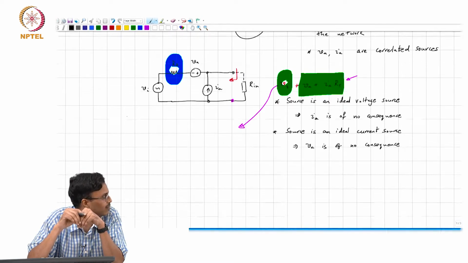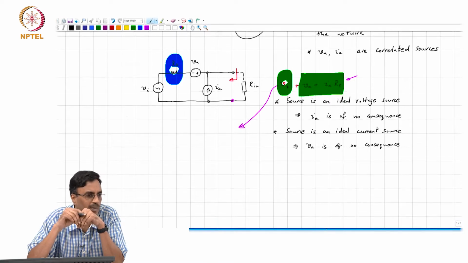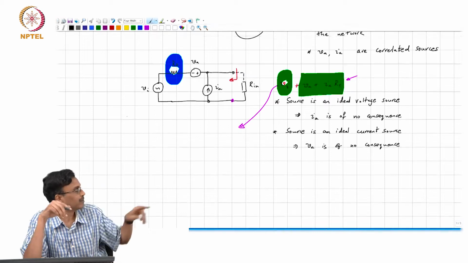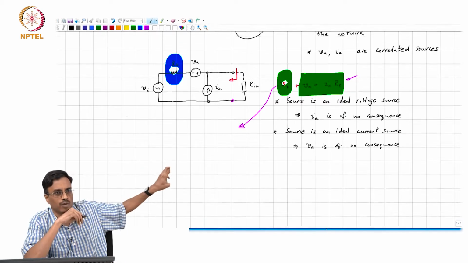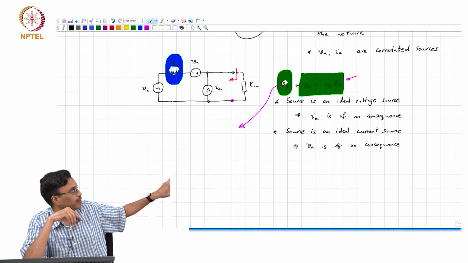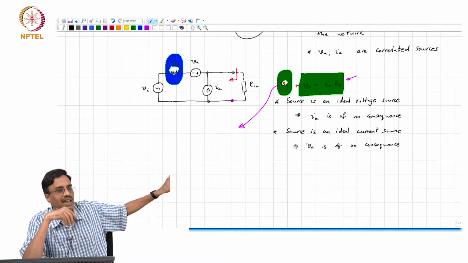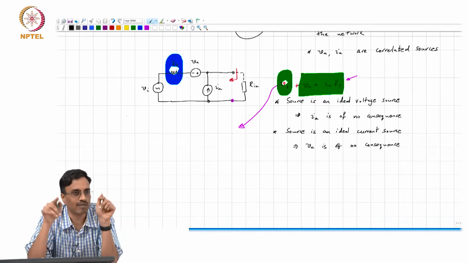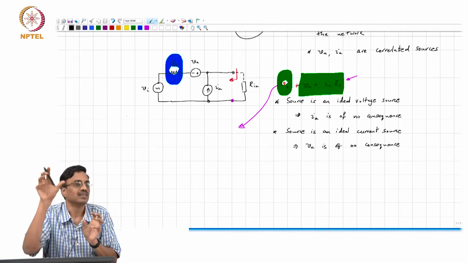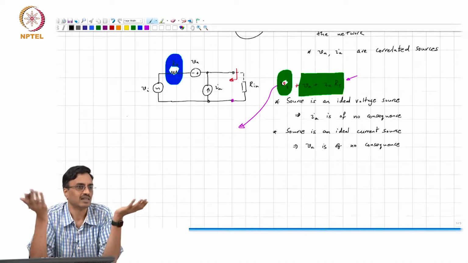So if you choose, for example, too small a source impedance, VA will dominate, correct. If RS is 0, it is only VA that is consequential. If you use too large a ZS, IA will dominate. But perhaps it is possible to choose something somewhere in the middle, where this VA plus IA times ZS is small.